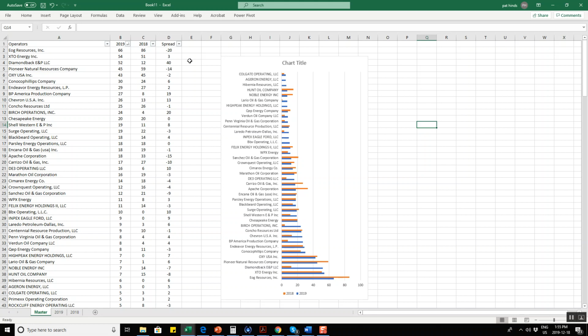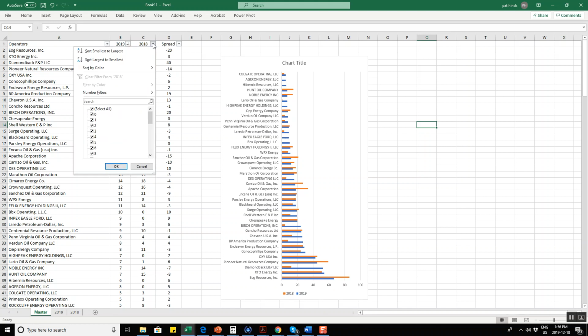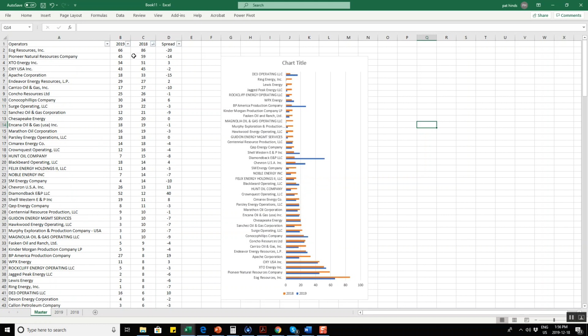So we see EOG trending down, and we can come down here and take a look at how EOG is trending down, XTO staying the same or trending up, and then we can say, okay, who was number one in 2018, and then it changes the graph, and how has that changed? So EOG, a little bit of a trend down, Pioneer slightly down, XTO, Oxy, so when we're looking for fairly large spreads, this particular one here is a little bit greater.